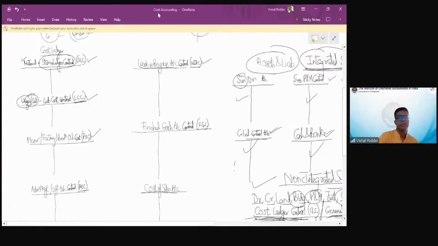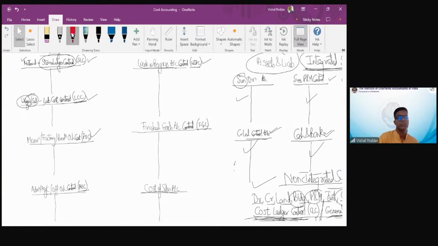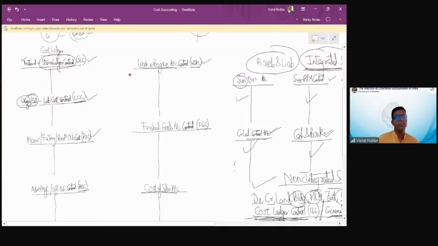Pay attention, students. Whatever I have purchased is debited here. I'm not showing the actual posting. I'm showing the concept. What you would have purchased is either a direct material or an indirect material.